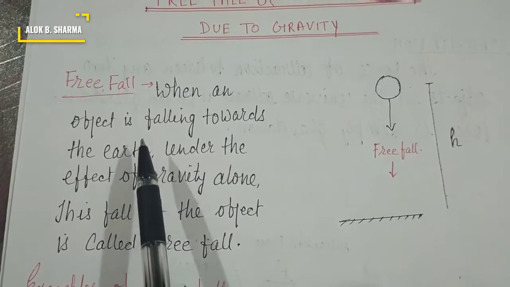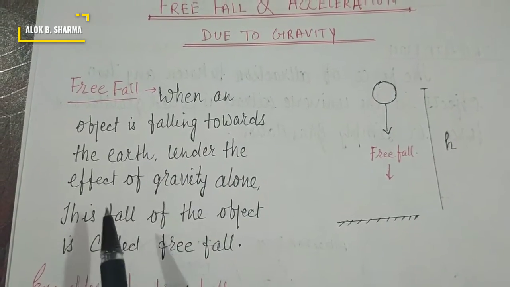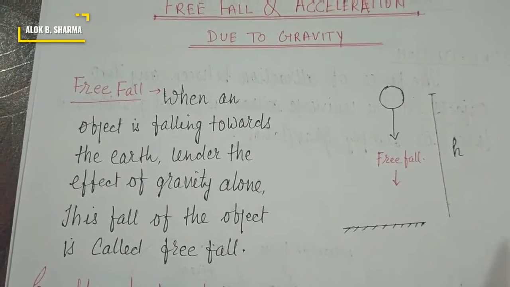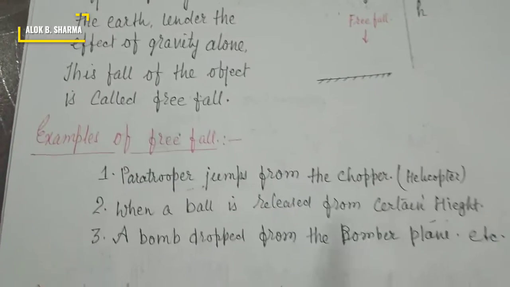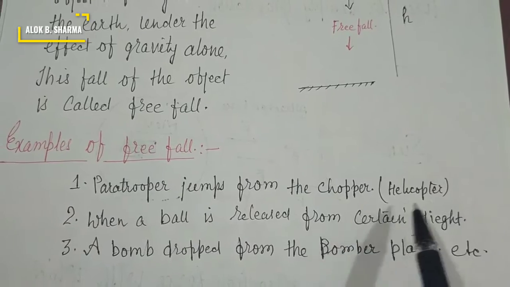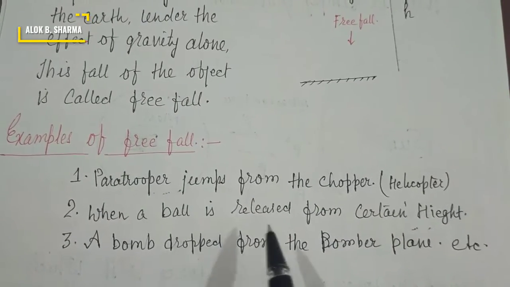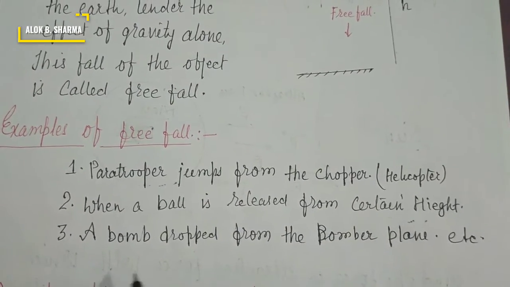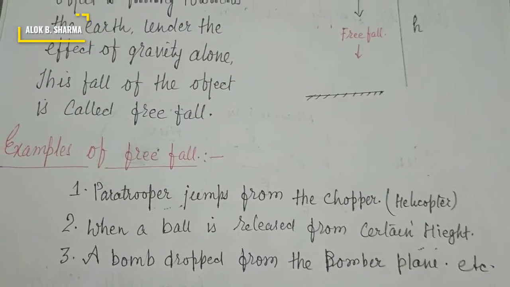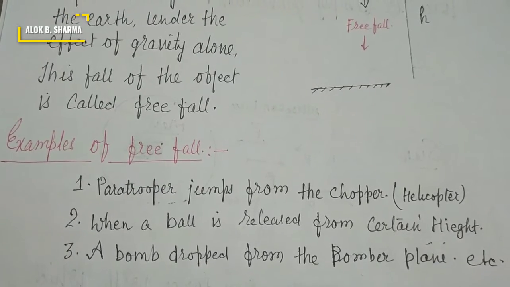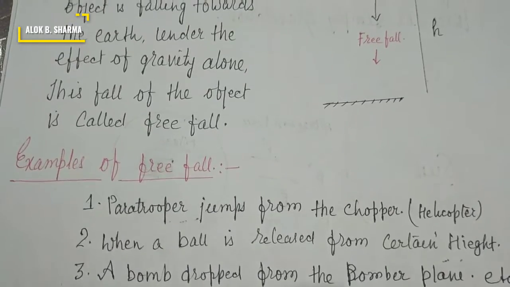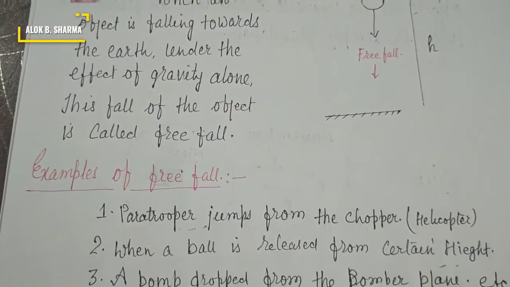When an object is falling towards the earth under the effect of gravity alone, this fall of the object is called free fall. Very simple. Examples of free fall: paratroopers jumping from a chopper, that is a helicopter; a ball released from a certain height; a bomb dropped from a bomber plane. These are examples of free fall. When an object falls under the effect of gravity alone, the fall of that object is called free fall. This is the explanation of free fall.